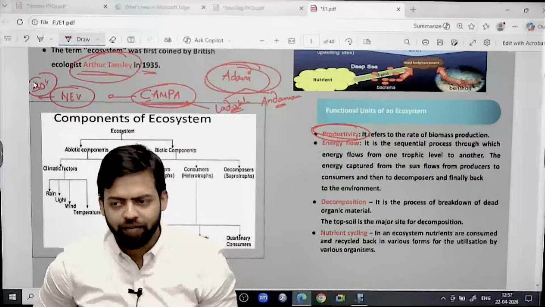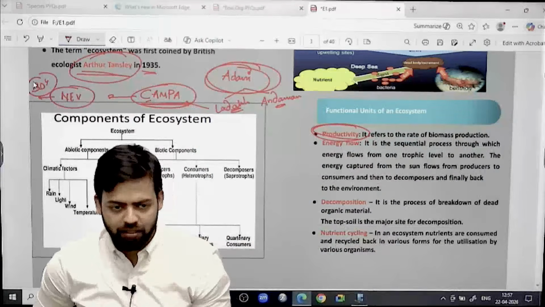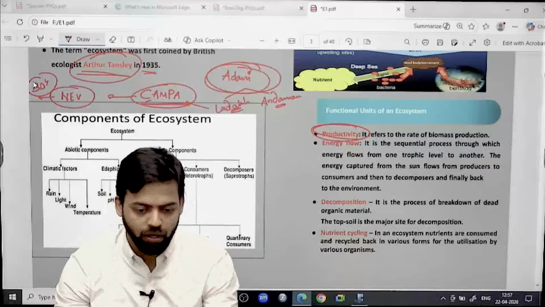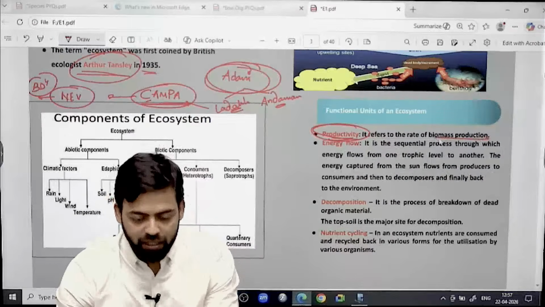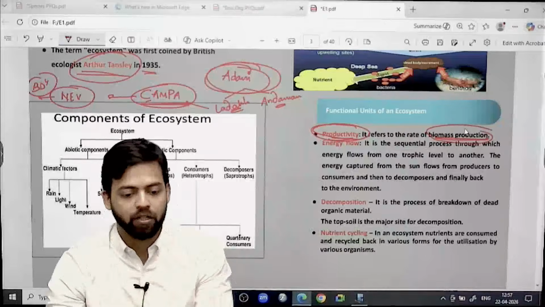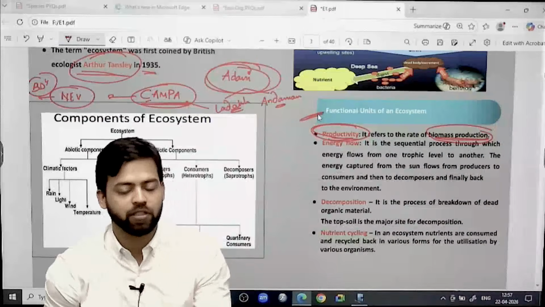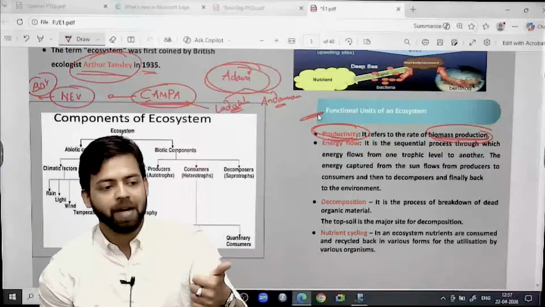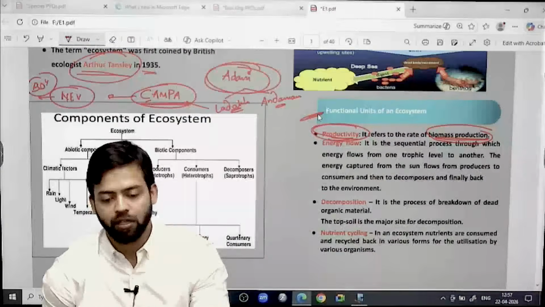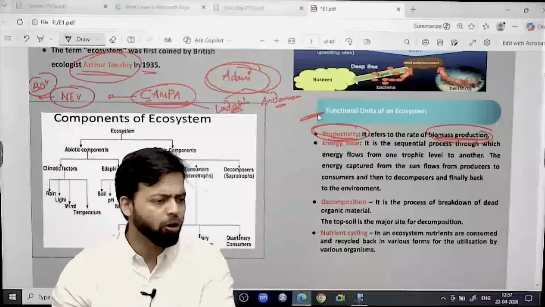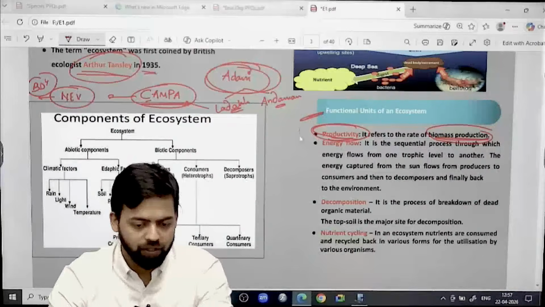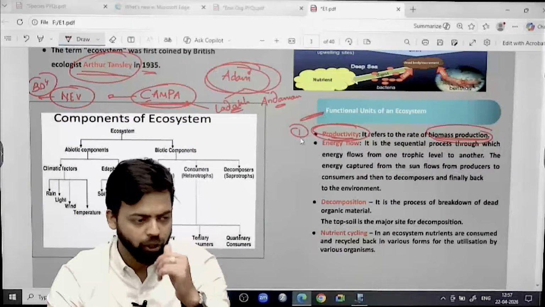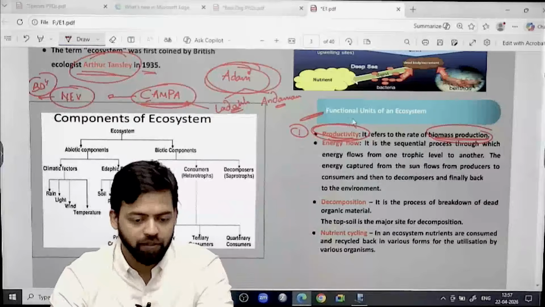And we have seen the reasons as well, why biodiversity is more. Why? Because the productivity is more. The rate of biomass production is more. So one of the functions of an ecosystem is productivity. More biodiversity, more ecological biomass production can happen. We will talk about this biomass pyramid and energy pyramid. So first thing is productivity. You should write only the pointers: productivity, the functional unit.